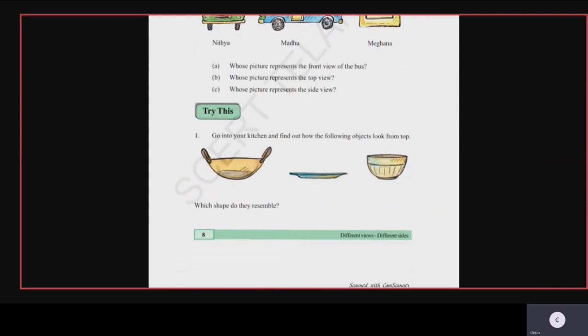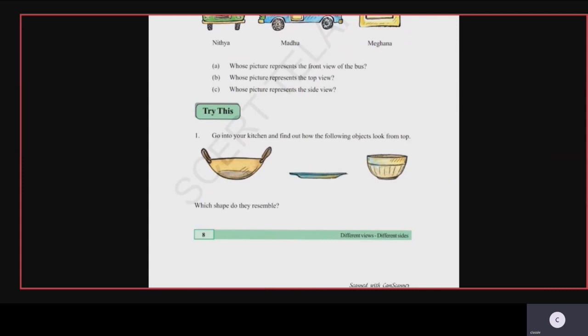So what you have learned? The different views of the bus are being divided into how many categories? Three categories. Front, side and top. So front is only the front part. Front and back you can say. Two parts we have here. And side means right side and then left side. Then top and bottom. Okay children? These are the views which we differentiate.